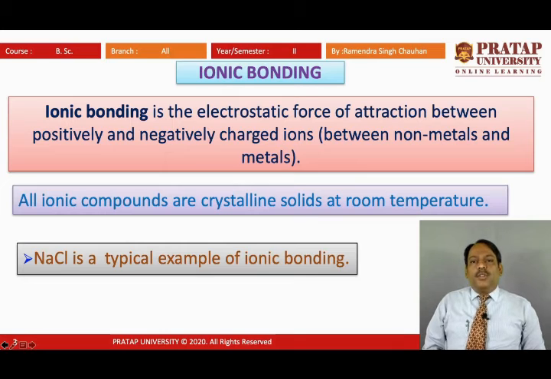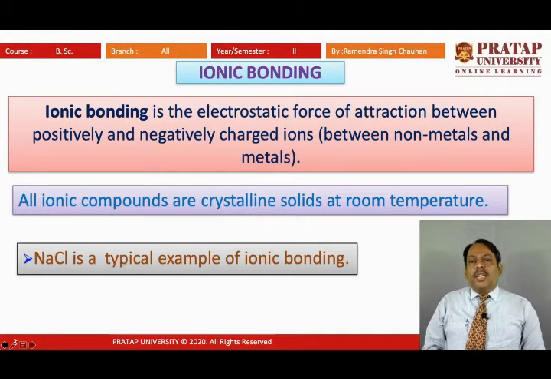So first one is ionic bonding, and ionic bonding is the electrostatic force of attraction between positively and negatively charged ions, between non-metals and metals. We know that non-metals are those species which require electrons to complete their octet, and metals are those species which can donate their outermost orbit or valence shell electrons.